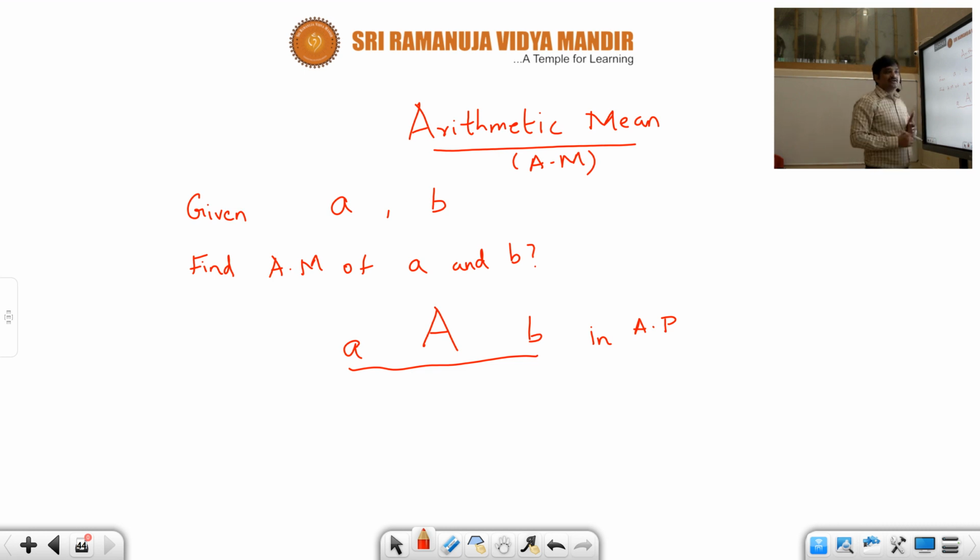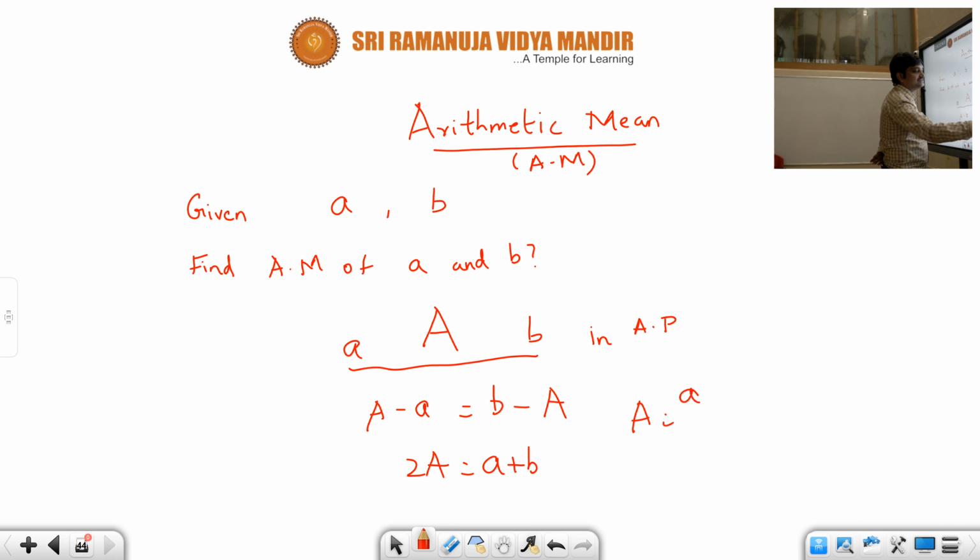And you already know that arithmetic progression means the consecutive terms differ by a common difference. So capital A minus small a would be equal to small b minus capital A, because in arithmetic progression the common difference is the same. From this equation you would get 2A is equal to a plus b, or A is equal to (a plus b) by 2.